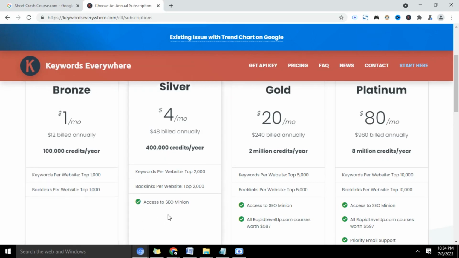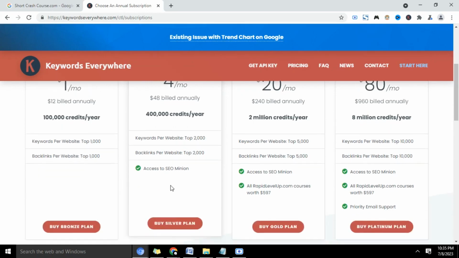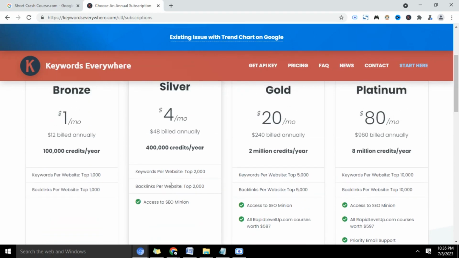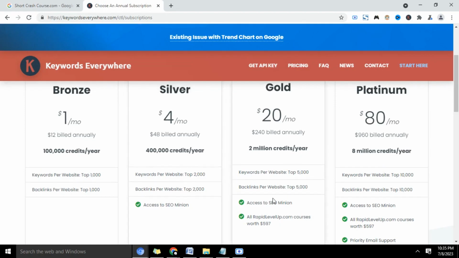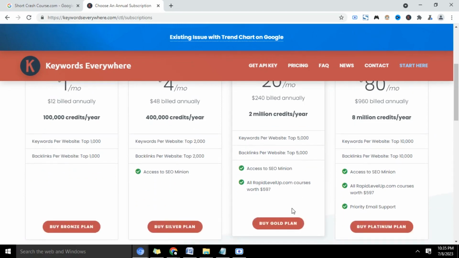You can also have access to SEO Minions. SEO Minions is beyond the scope of this video, but in another video, we're going to talk about SEO Minions in detail. So now the Silver plan is billed at $4 per month and annually at $48. Now the Gold plan is $20 per month and annually $240. Okay. So as the name implies here, the keywords are up to 5,000 and up to 5,000 backlinks. You have access to SEO Minions and all Rapid Level Up courses worth $597.